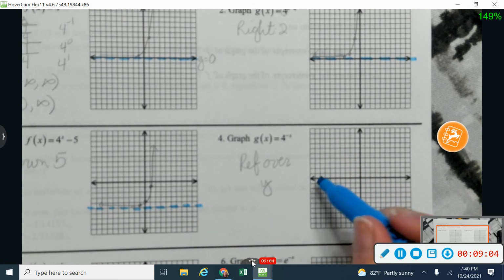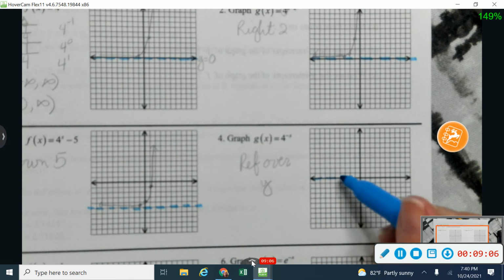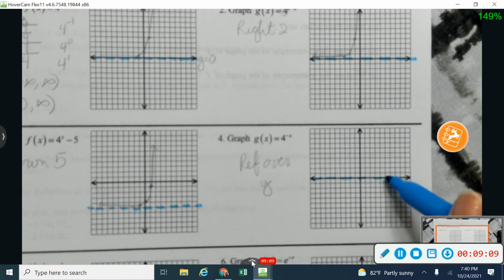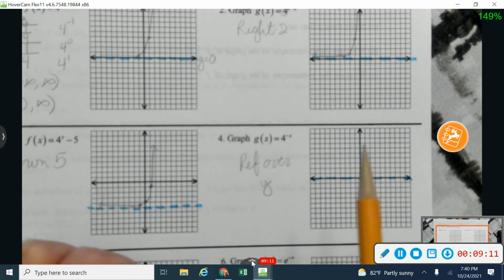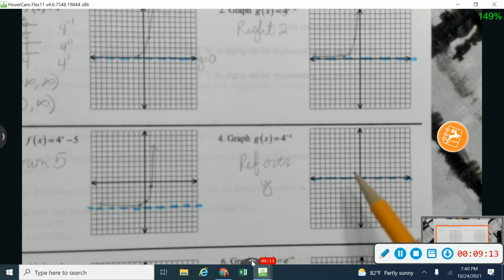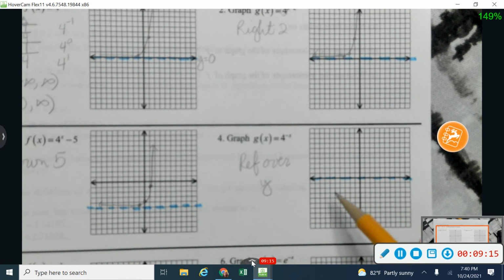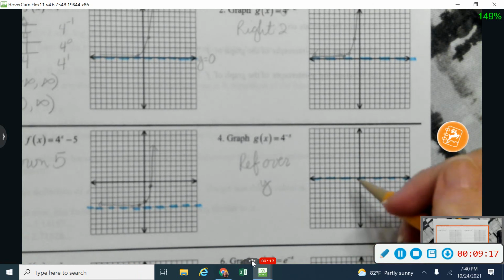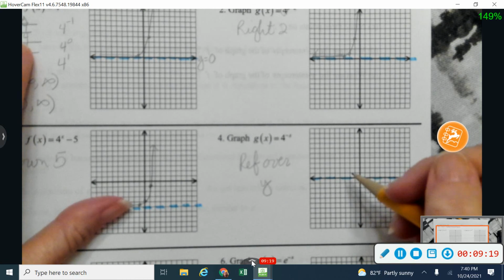Okay, now it is not going to affect my asymptote. A reflection does not affect your asymptote. So the only thing that affects a horizontal asymptote will be a move up and down. Okay, so I'm going to start with my first point from my table over here on number 1.